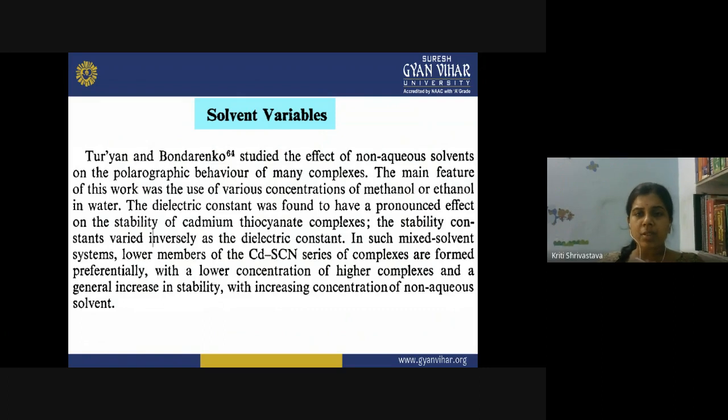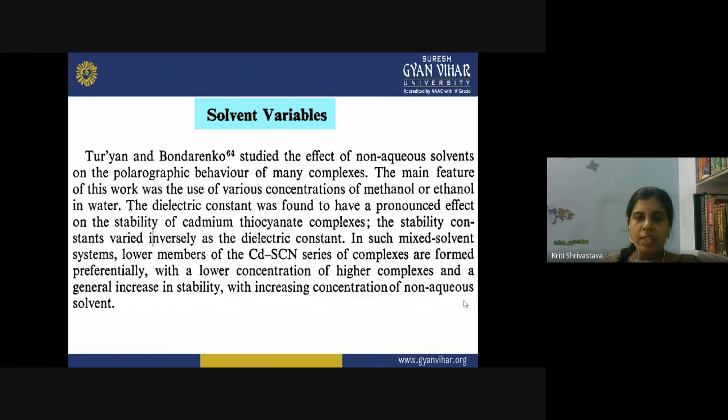So in such a mixed solvent system, the lower members of the cadmium SCN series, when the complex formation has just started and we have only one or two ligands inside the coordination sphere, are formed preferentially. These types of complexes will be formed in such a mixed solvent system, with a lower concentration of higher complexes and a general increase in stability with increasing concentration of non-aqueous solvent.